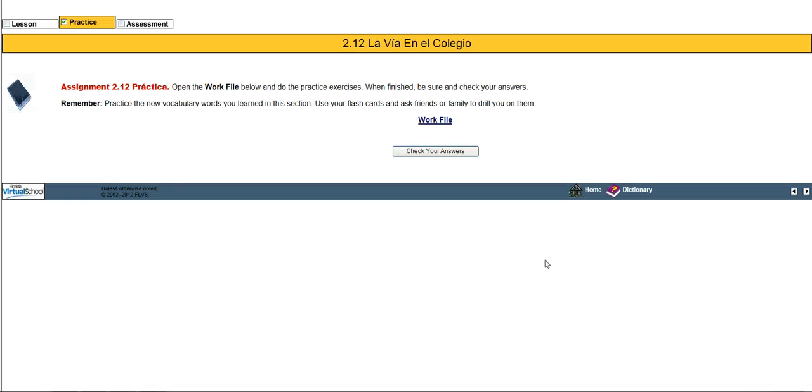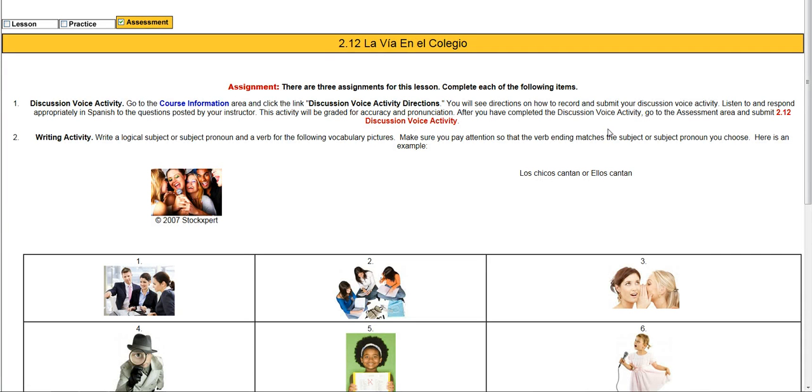So now we're going to go ahead, and you are at your lesson. It says you're going to make sure you're practicing the flashcards. That's part of your practice that you need to do to become proficient in this. Do the work file, check your answers, and then you're going to go to the actual assessment.